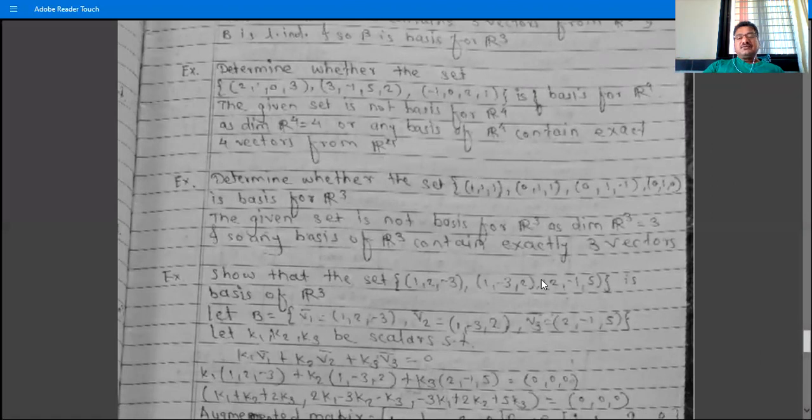Okay. And if the set contains exactly as many vectors as the dimension of that vector space, then it is not always a basis for R3.